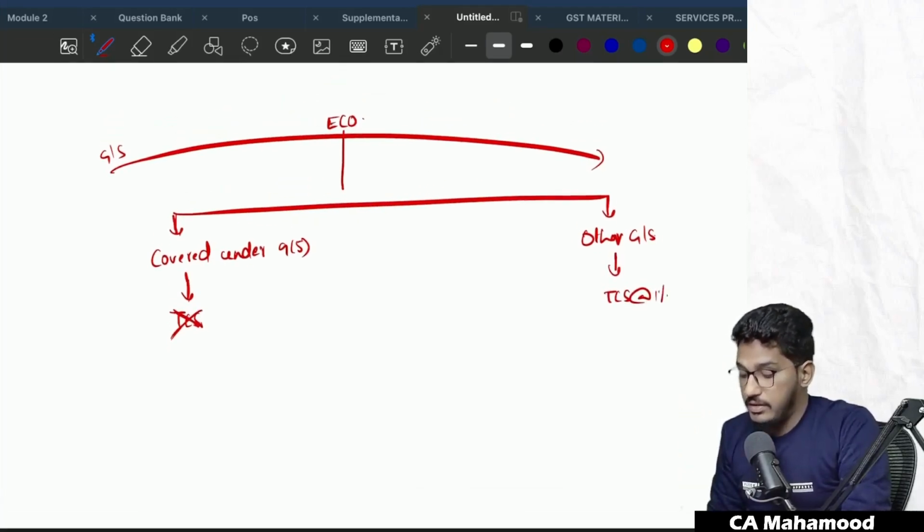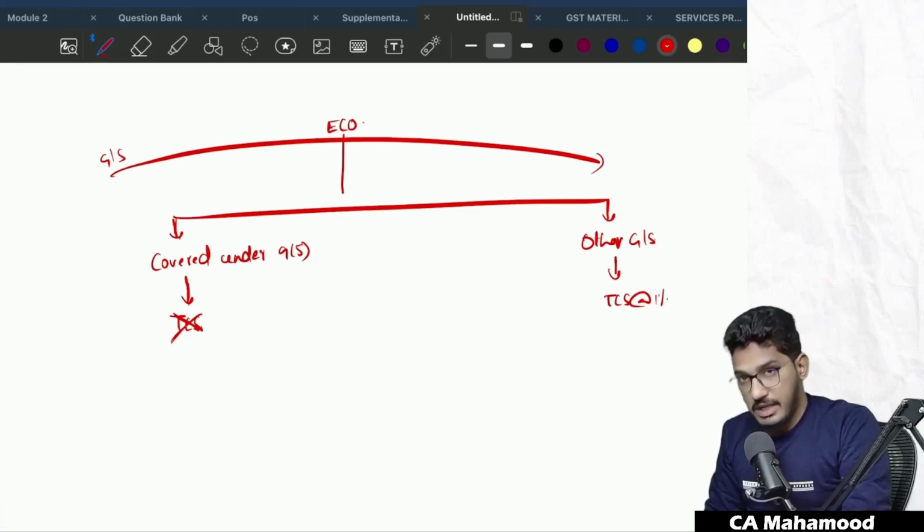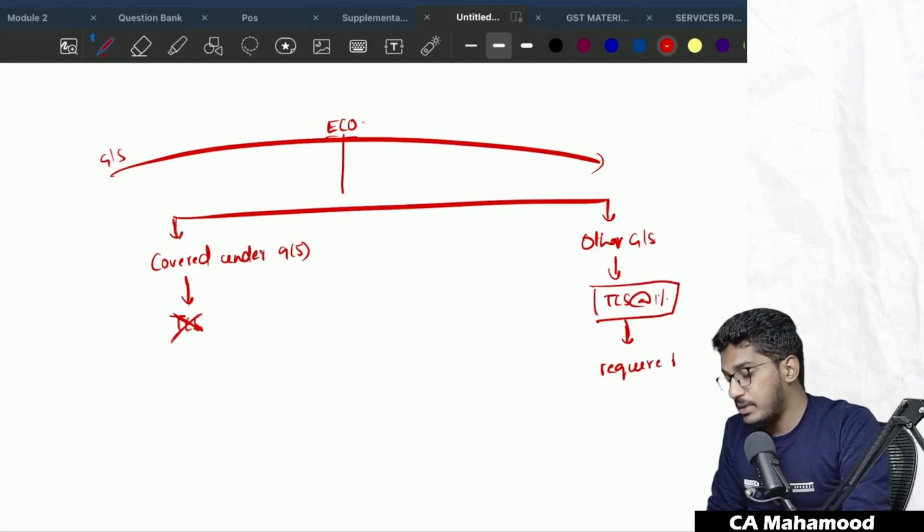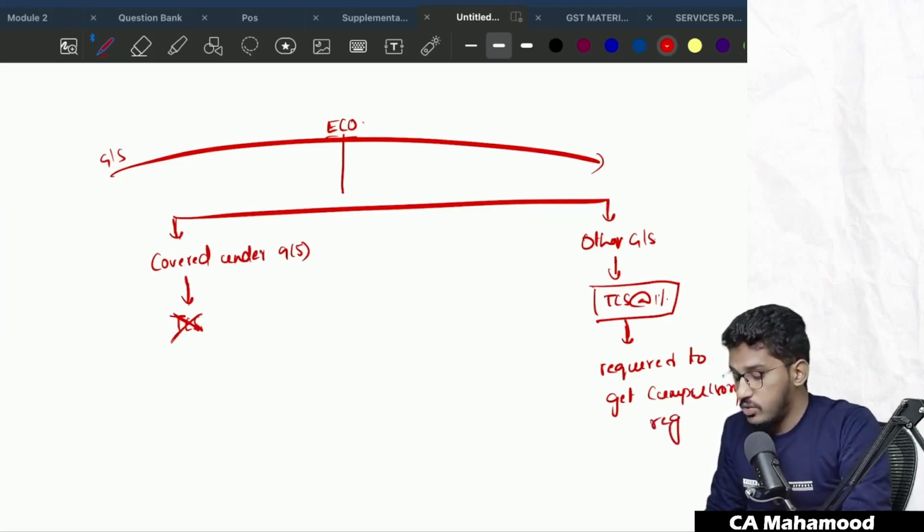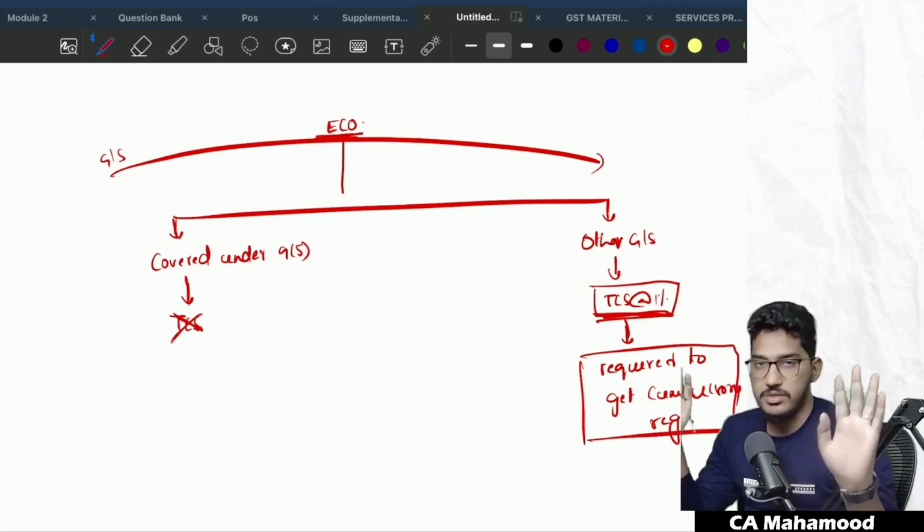Clear? Now, in the registration chapter, they have told that every e-commerce operator who is required to deduct TCS at the rate of 1% is required to get compulsory registration. So let me write it here. Those e-commerce operators who are required to deduct TCS at the rate of 1% on the consideration received by them are required to take compulsory registration.